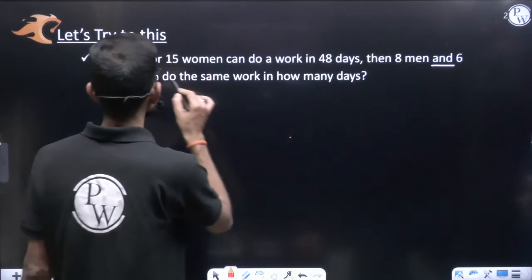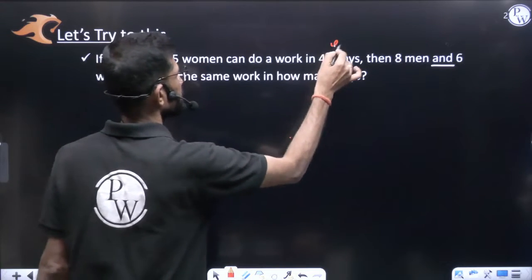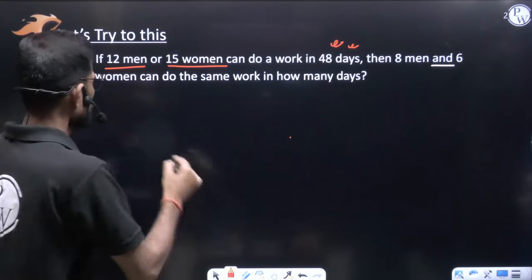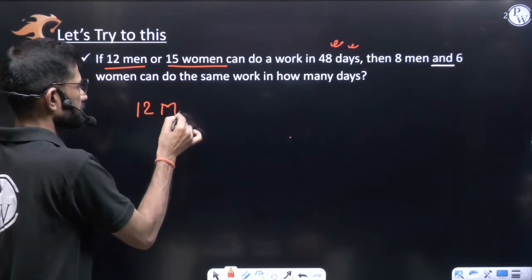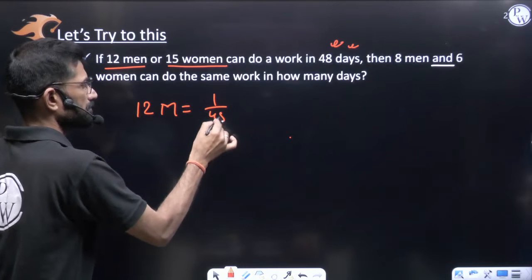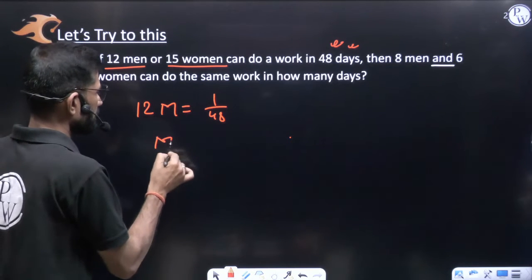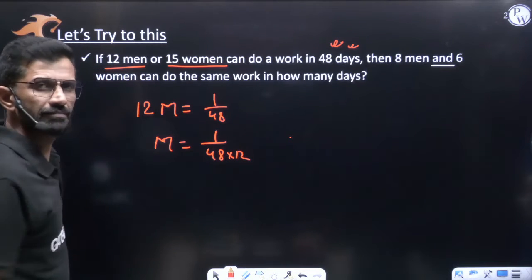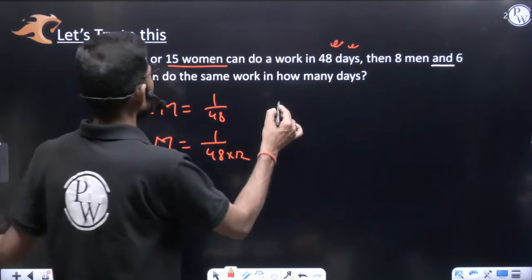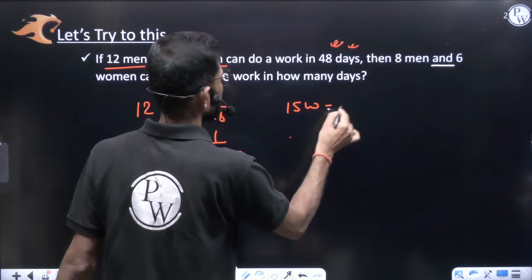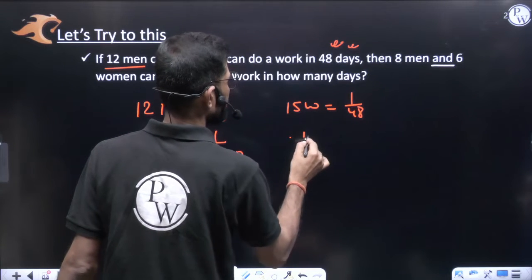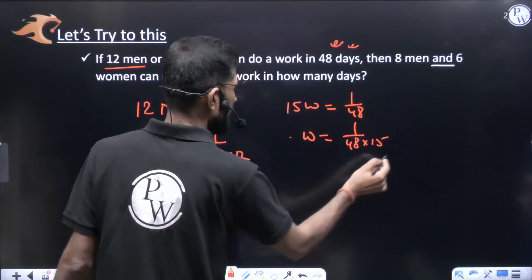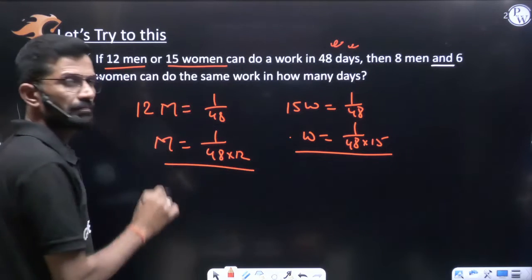Here 12 men can do the work in 48 days. Even 15 women can do the work in 48 days. So 12 men per day work, it will be 1 by 48. So 1 man per day work, it will be 1 by 48 into 12. Am I right? Similarly, 15 women per day work, it will be 1 by 48. So 1 woman per day work, 1 by 48 into 15.